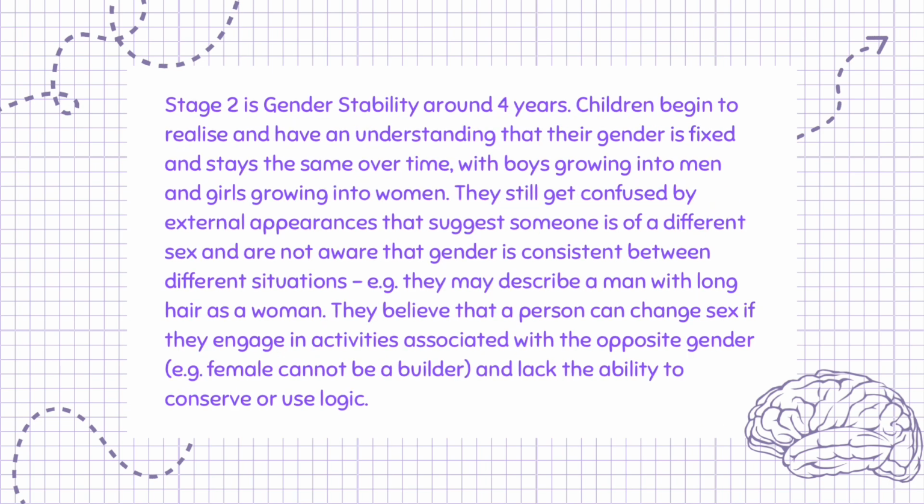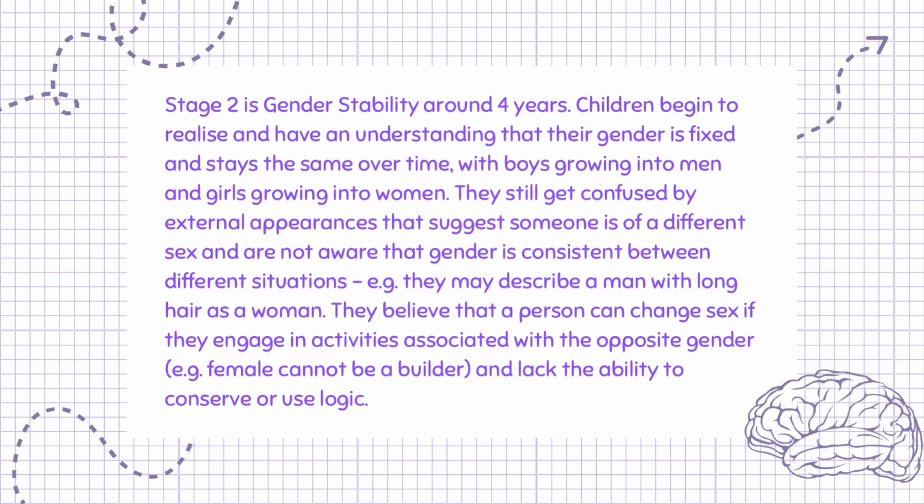Stage 2 is gender stability, around 4 years. Children begin to realize and have an understanding that their gender is fixed and stays the same over time, with boys growing into men and girls growing into women. They still get confused by external appearances that suggest someone is of a different sex and are not aware that gender is consistent between different situations, e.g., they may describe a man with long hair as a woman.